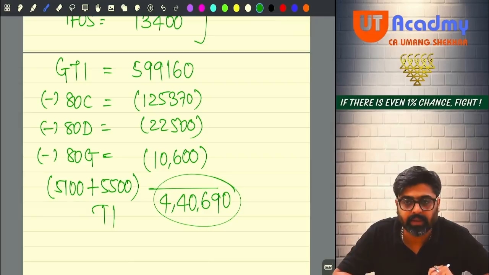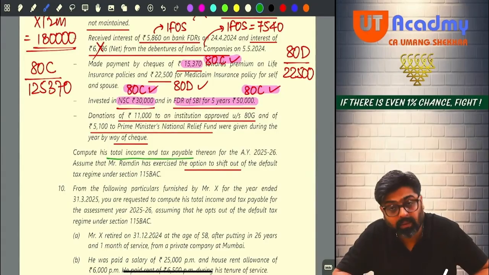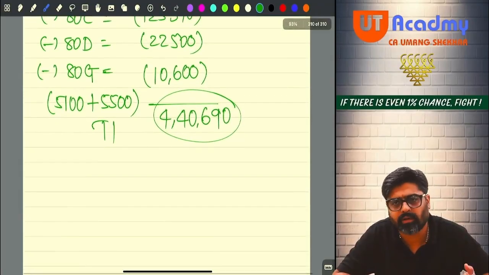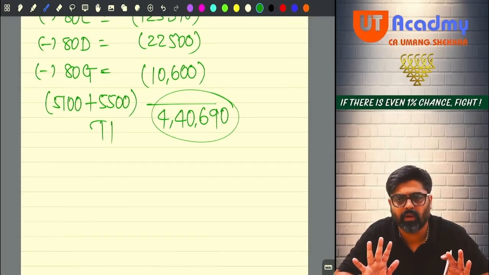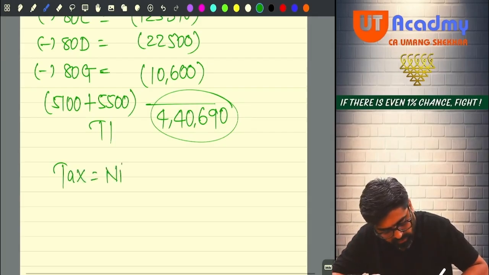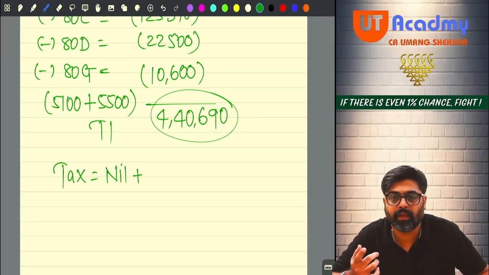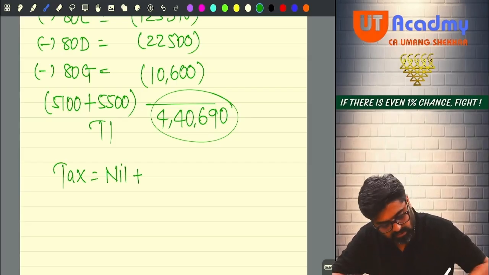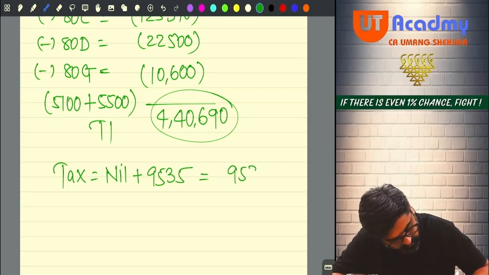Are they telling you to calculate the tax liability also? Total income and tax payable. Can you see? So now you will have to apply what rate? Normal rates only, because the entire total income is normal. No special income is there. Okay, no? So apply the normal rates. Tax on the first 2,50,000 will be nil. Then total income over and above 2,50,000 up to 5 lakh is 196.90. On that you will apply 5%. So you are getting 9535. Okay, so your tax will be 9535.